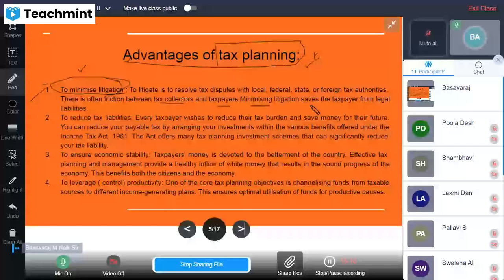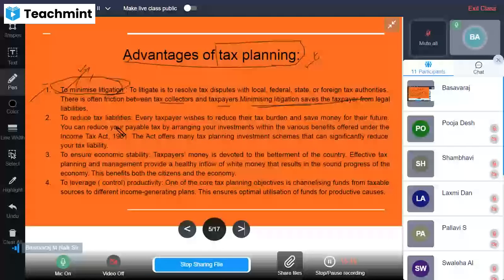So minimizing litigation saves the taxpayer from legal liability. If legal action is there, it will consume much money, or he will have to spend more for this particular process. If it is not there or if it is reduced, then definitely he can save. Minimizing litigation saves the taxpayer from his tax liability or legal liability. That is what we call minimizing the litigation.